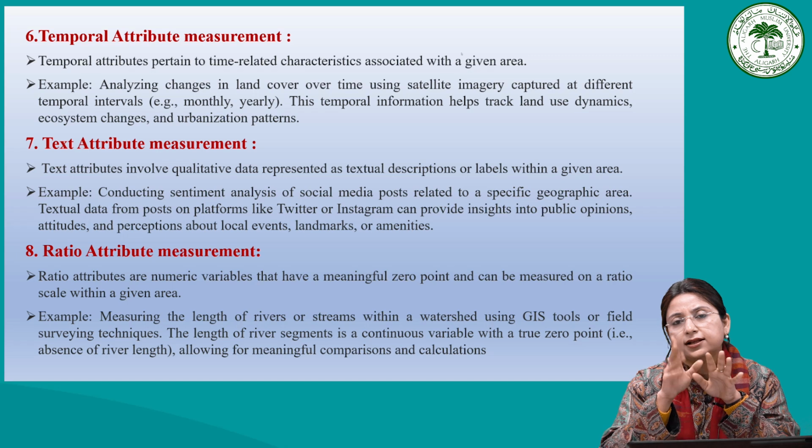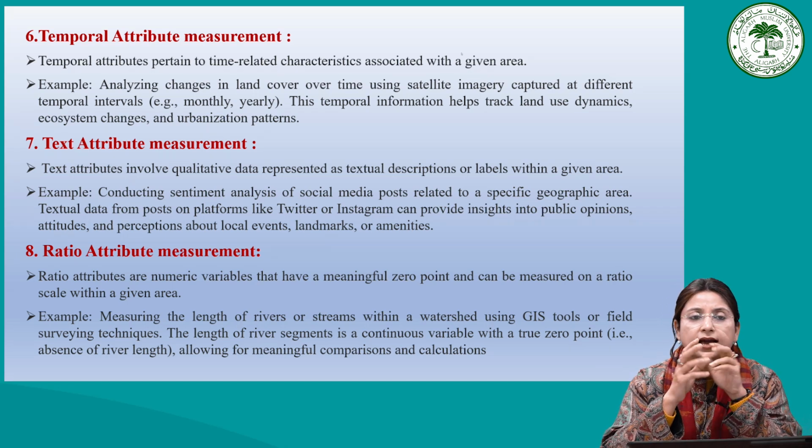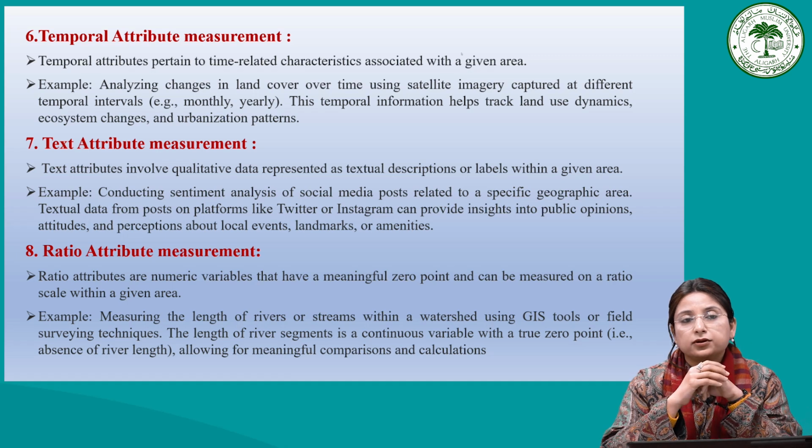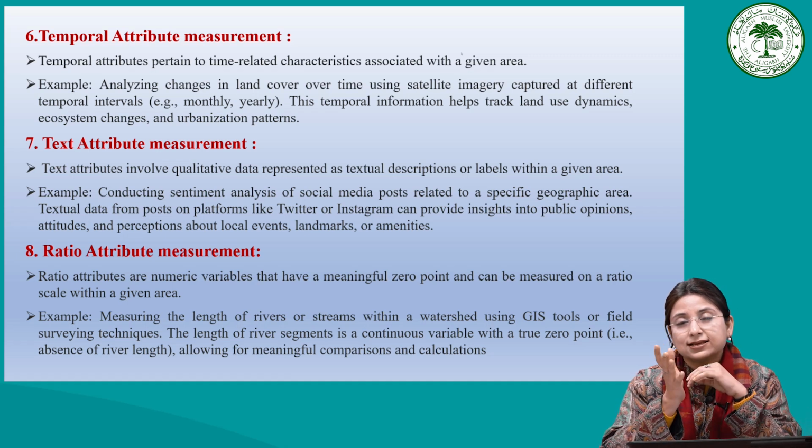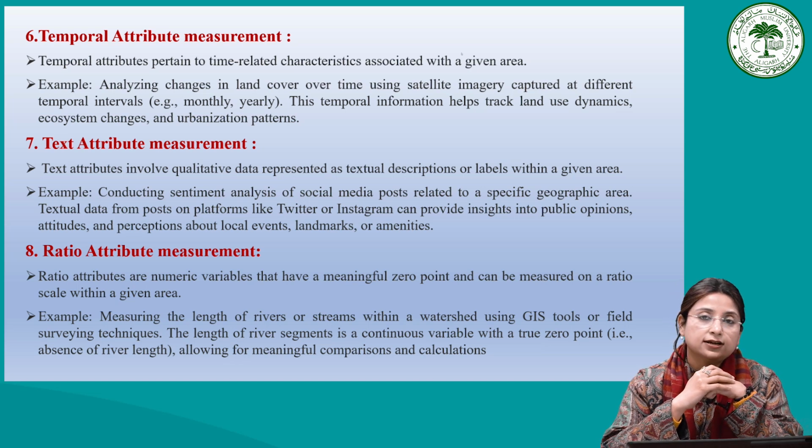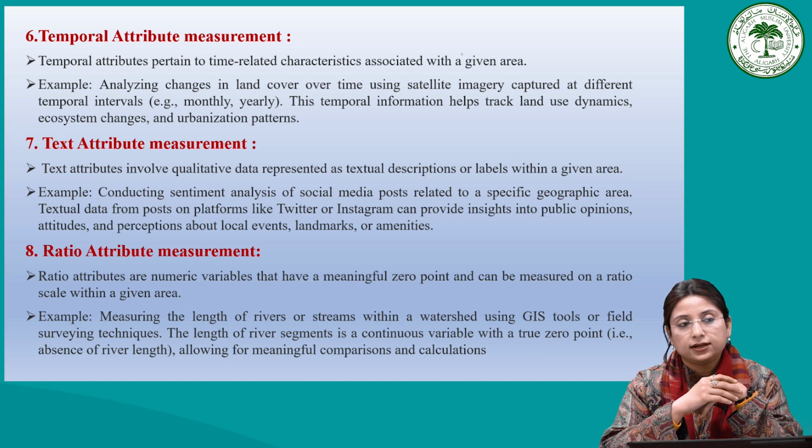That may be a decadal change, an annual change, maybe monthly change, etc. This type of information is very much useful to assess the land use dynamics, ecosystem changes, and even to plan the urbanization patterns for the future also. So the temporal aspect simply deals with the temporal attributes pertaining to time related characteristics of the particular area.